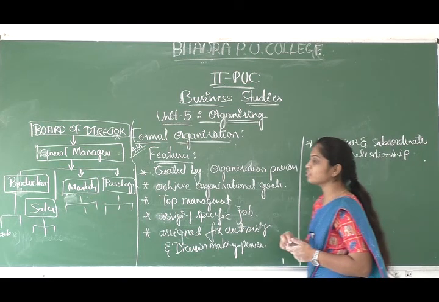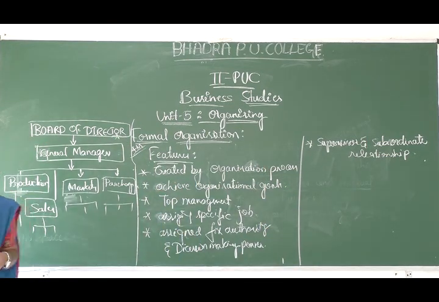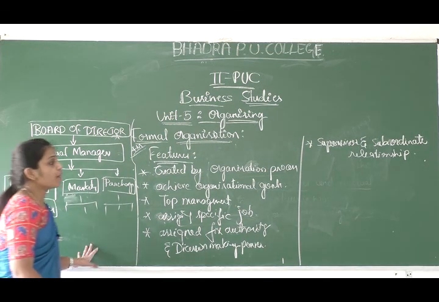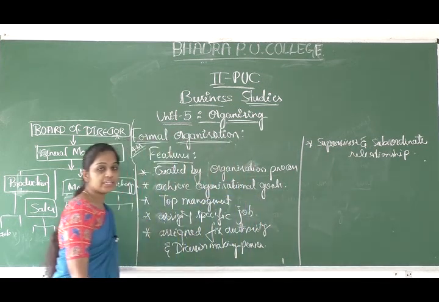So it creates a supervisor and subordinates relationship. As I told earlier, in the organization structure we clearly establish the supervisor and the subordinate relationship.